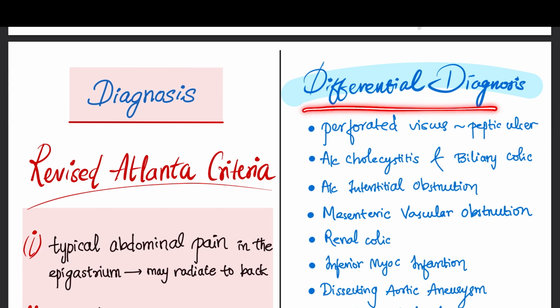Then we have to keep in mind the differential diagnosis before coming to the conclusion of acute pancreatitis. So some other conditions can also mimic the features of acute pancreatitis.